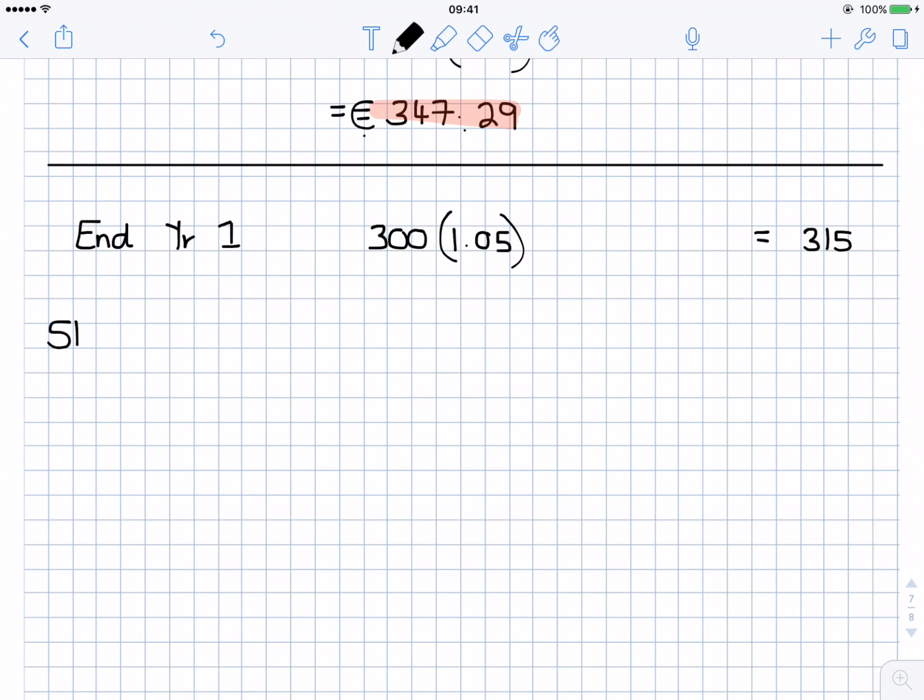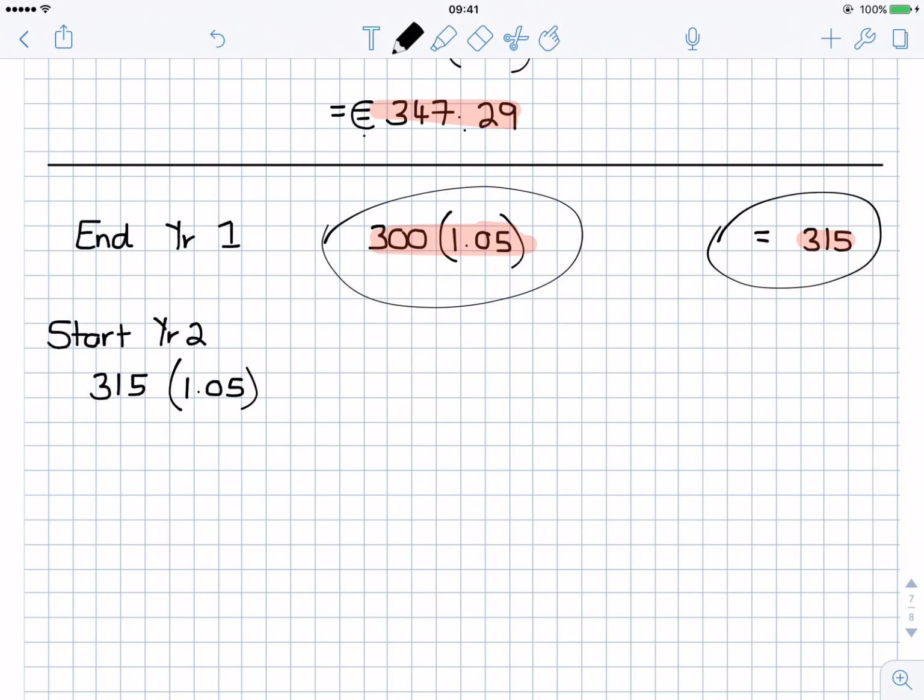And I want to get 5% of that, so I'd be multiplying that with 1.05. But remember, 315 is 300 by 1.05. This is very important. If you do 300 by 1.05 on your calculator, you will get 315. So these are the same number.